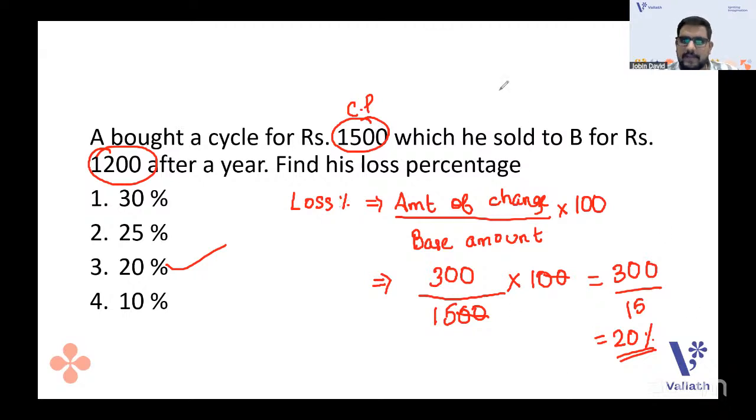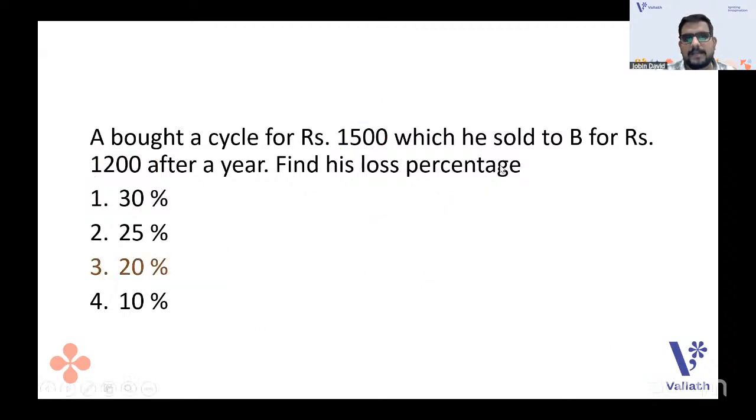Whenever you have increase or decrease percentage also, the same formula can be used. Clear? Same formula can be used for increase or decrease percentage, and profit percentage. In profit percentage, the amount of change will be profit. There also the base amount will be cost price only. Is it okay with you? Yes, that's it. Going with the next one, we'll check for the answer. Is it 20%? Yeah, it's 20% that we have. Yes, guys, you have got the answer. Superb. Going with the next one.